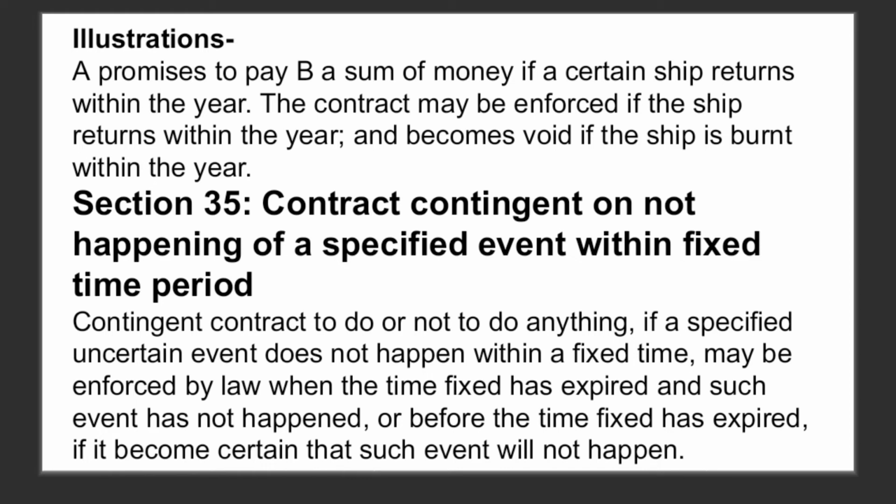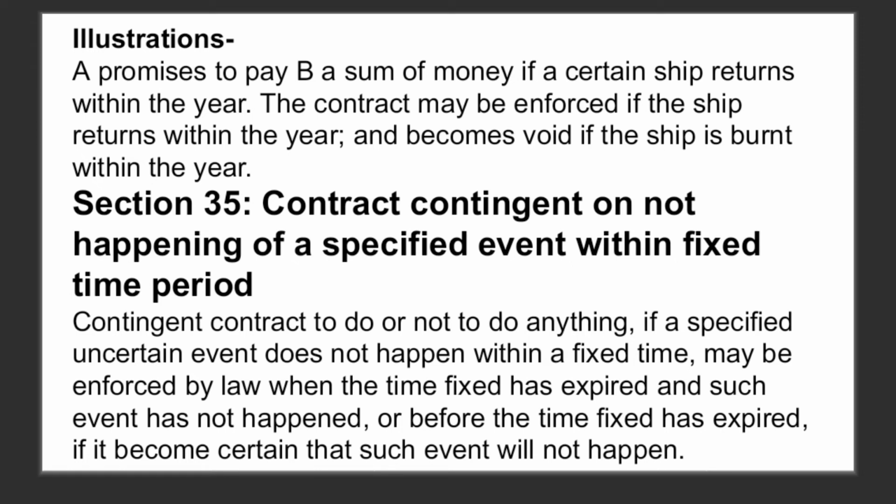Okay. Now section 35 also says about contract contingent on not happening of a specified event within fixed time period. Now this is absolutely the opposite to the previous one, and both are written in section 35.